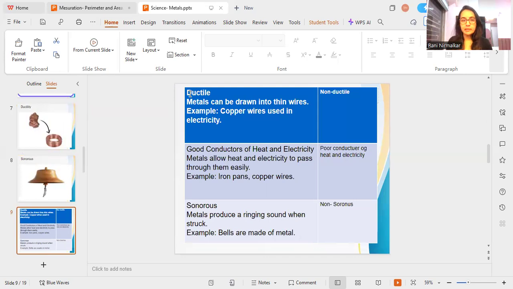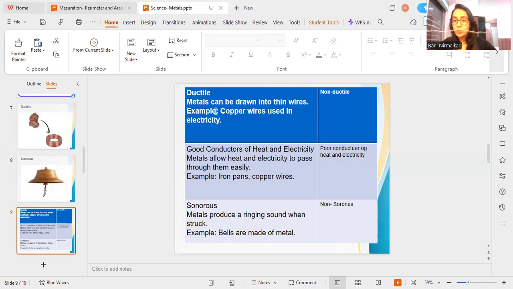Now, one more property we will learn here is ductile. Ductility is a property of metal. So what is ductility? Metal can be drawn into thin wires. This is called ductility. Ductility means suppose there is some piece of a particular metal and we can draw it into thin wires. Can you see this thin wire? This is the thin wire which is made up of metal.